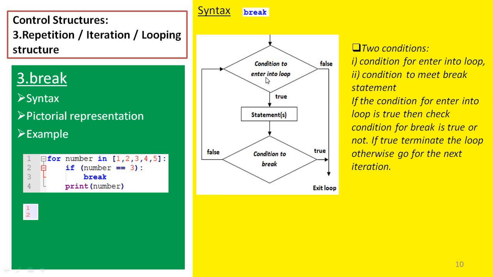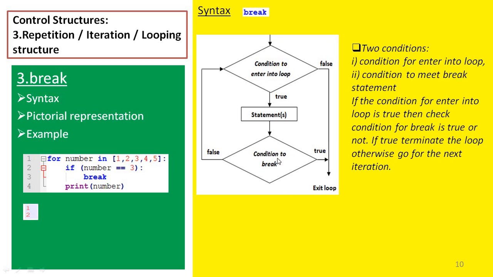So here we have two conditions. One is to enter into the loop. Another condition is to enter into the break statement. First we write the condition for entering into the loop. Once we enter into the loop, we can have n number of statements. At the same time, we should have a condition to enter into the break.